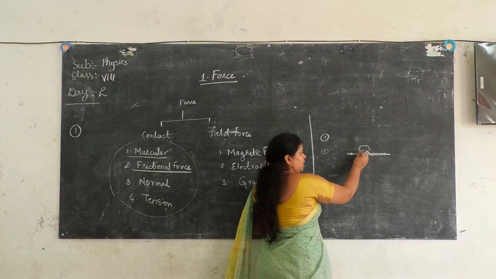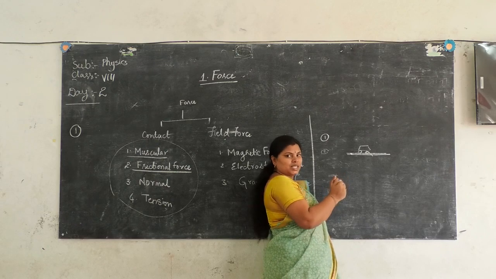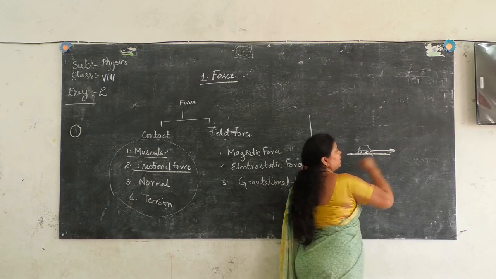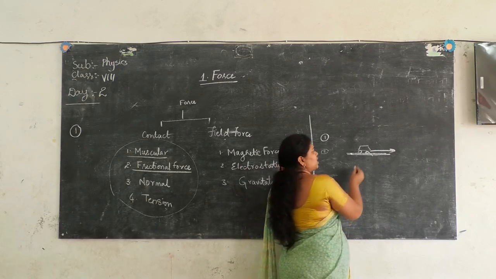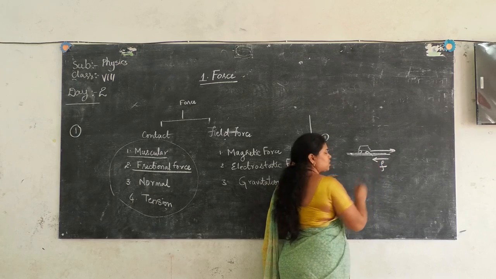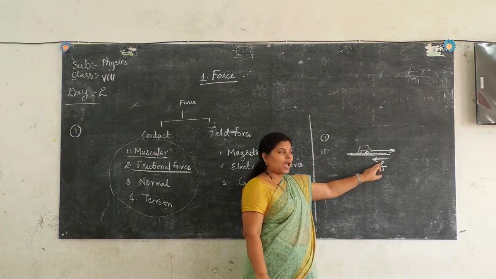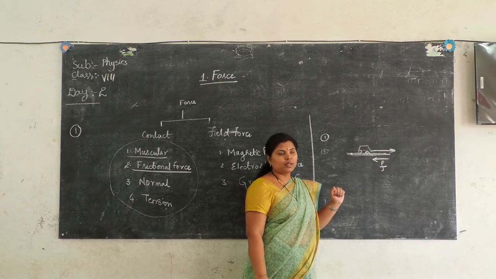Now when the car is moving like this, because I am applying some force on the steering and I am moving in this direction, there exists a force which I call frictional force. This frictional force acts in the direction opposite to the motion of the object.